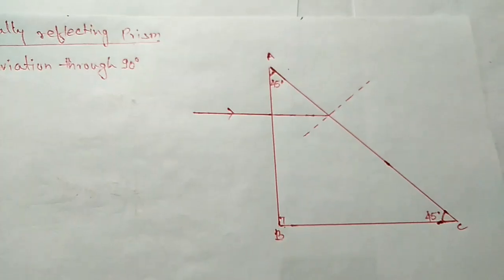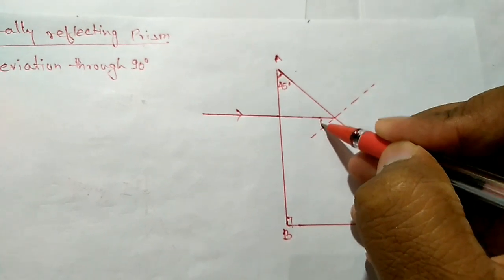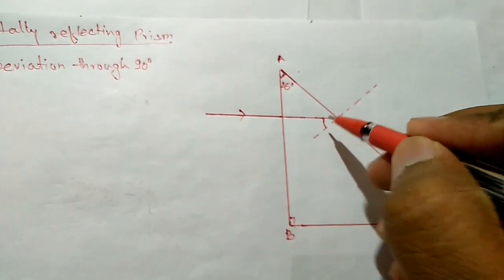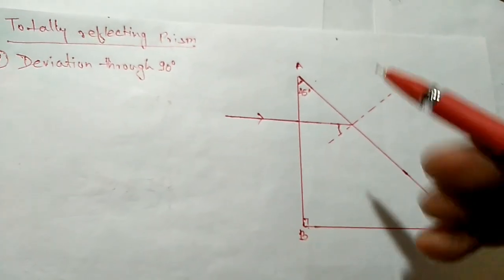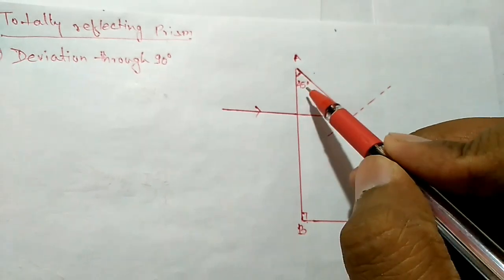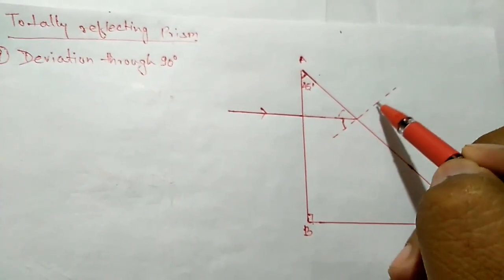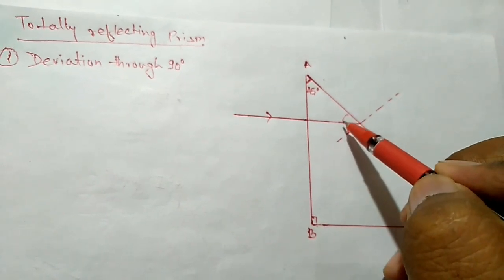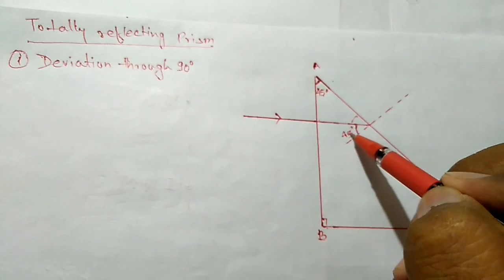Let's draw the normal. Here this is the normal. Now we have to calculate this angle. According to this angle, we will decide in which direction this ray will go further. You can see here, this is 90 because the ray is already coming normally. This is 45, this is 90, so this angle will be 45. This is the normal itself, meaning total angle 90, so this angle becomes 45.